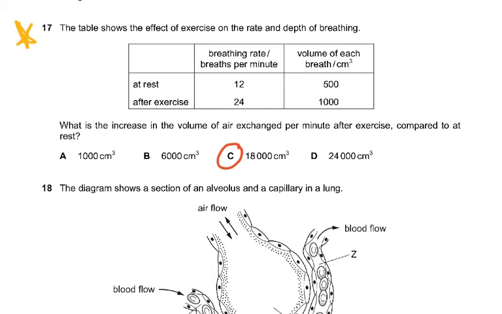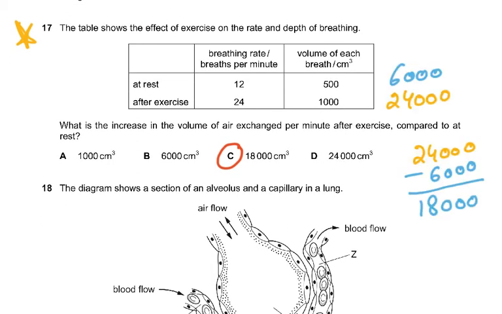Then coming on to question 17. In question 17, the table shows the effect of exercise on the rate and depth of breathing. You can see the working that I've done. Breathing rate is breaths per minute. So 12 into 500 is 6,000, and 24 into 1,000 is 24,000.